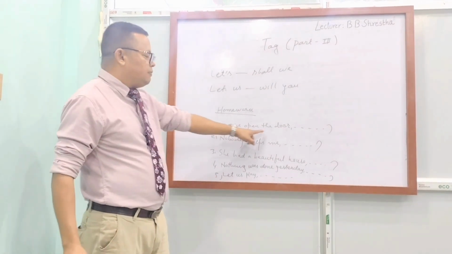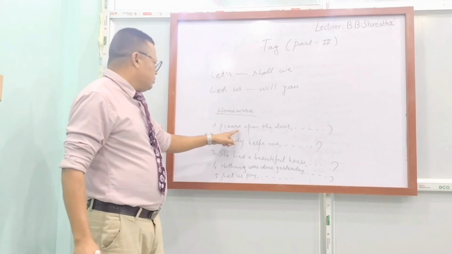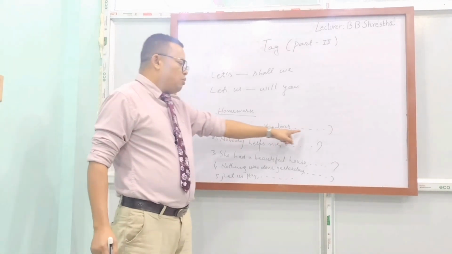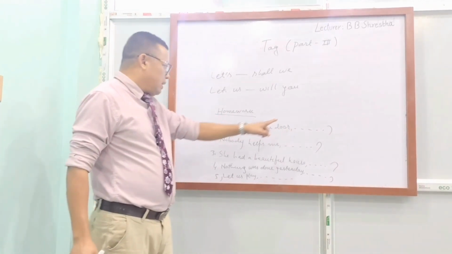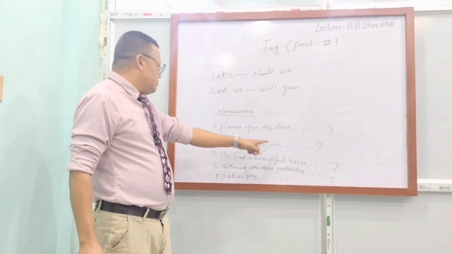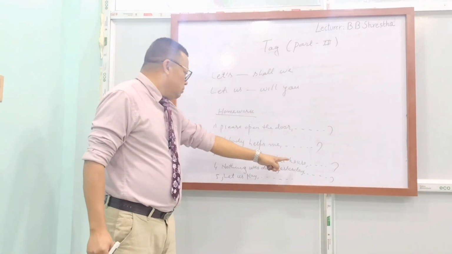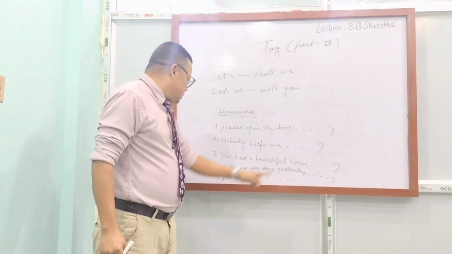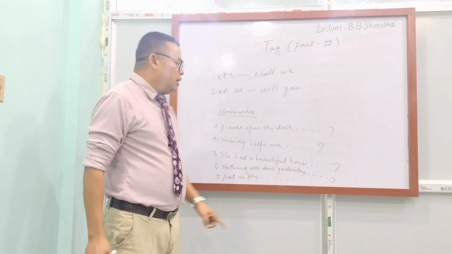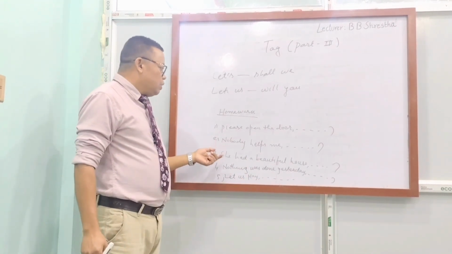First is, please open the door. Now this sentence starts from please. What will be the tag? You will know, I think. Then, nobody helps me. She had a beautiful house. Nothing was done yesterday. Let us play. Okay, as a homework you have to do it.